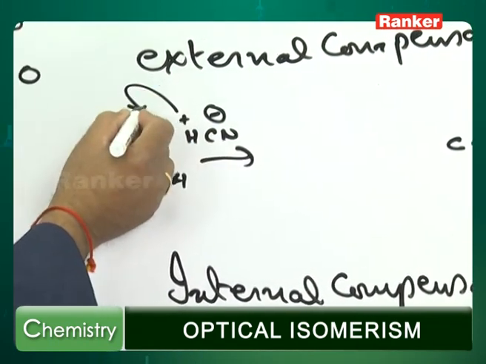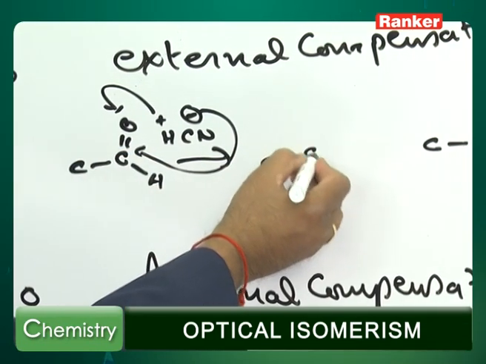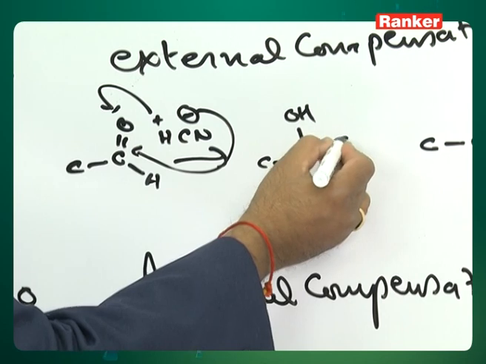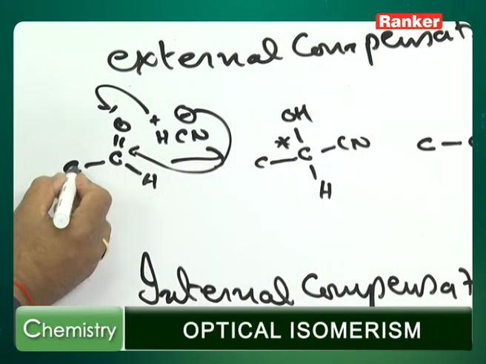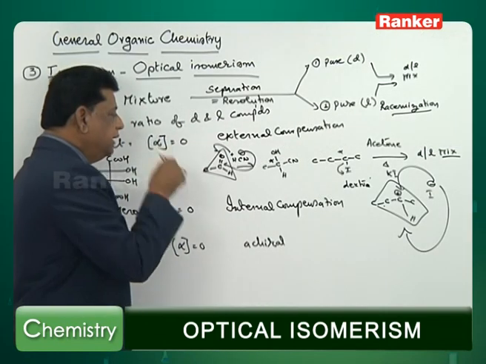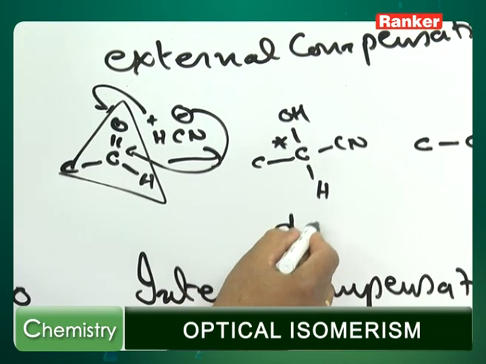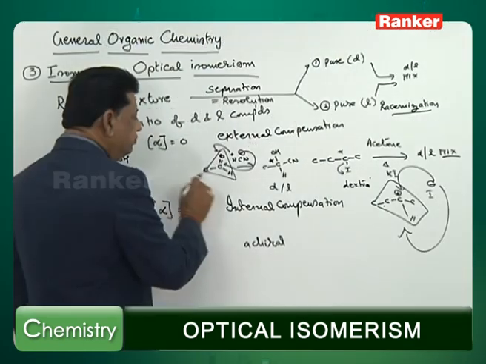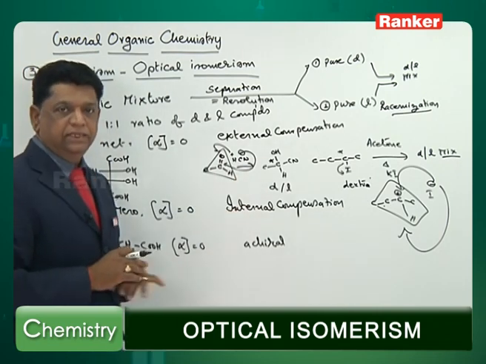The H plus is added, the cyanide is added, a nucleophilic addition leads to a chiral carbon with OH, a cyanide and a hydrogen. There is a chiral carbon. Because this is a plane, the cyanide can approach in both ways. Therefore, you are going to get the D as well as L. This is from a non-chiral compound. We are getting a DL mixture.